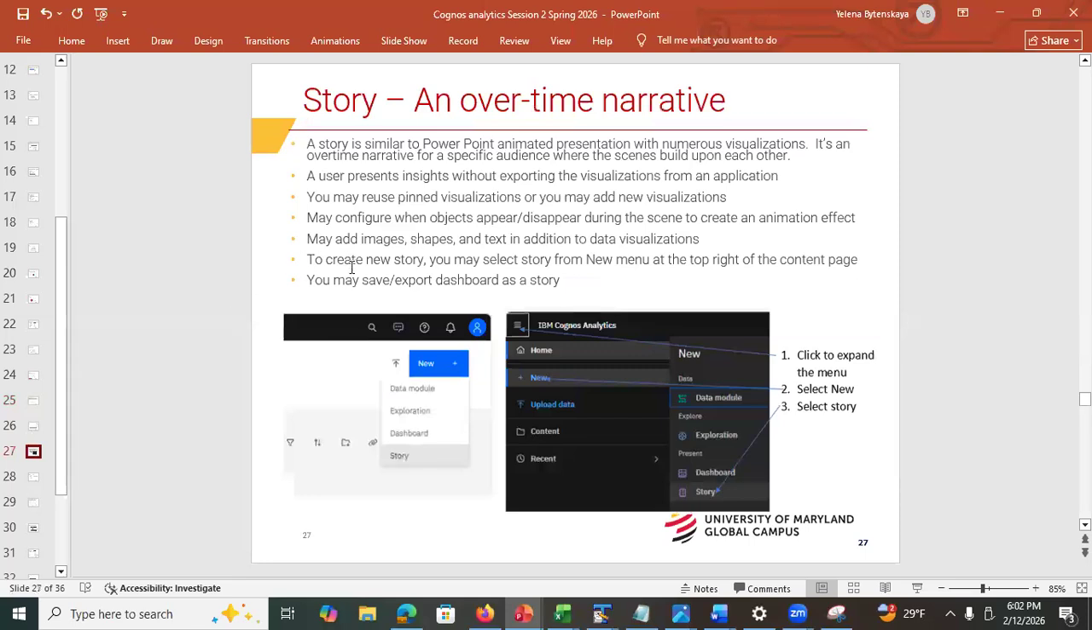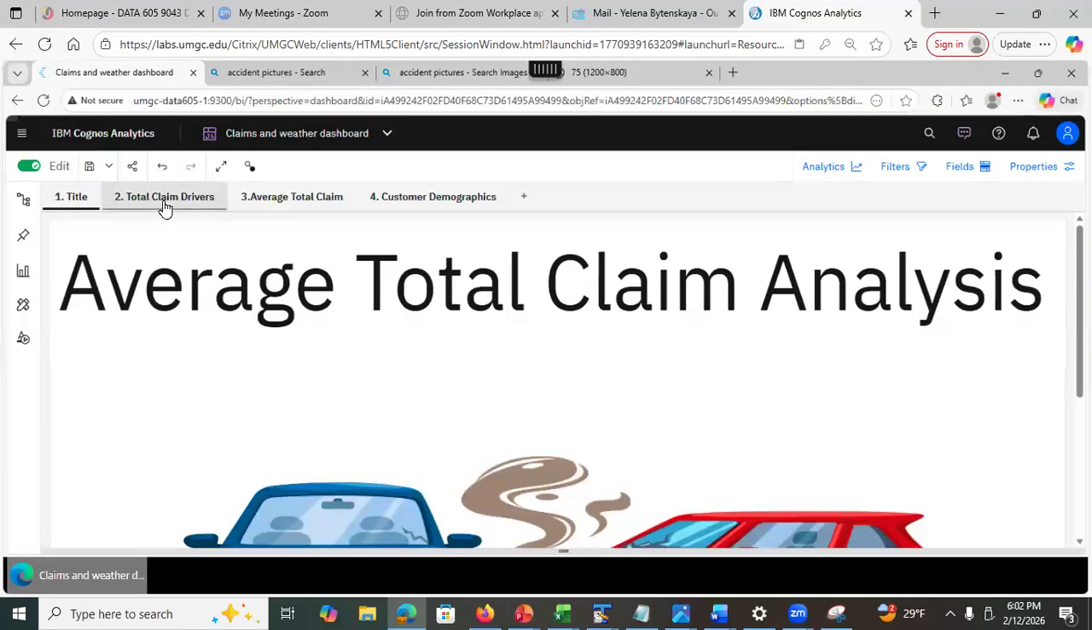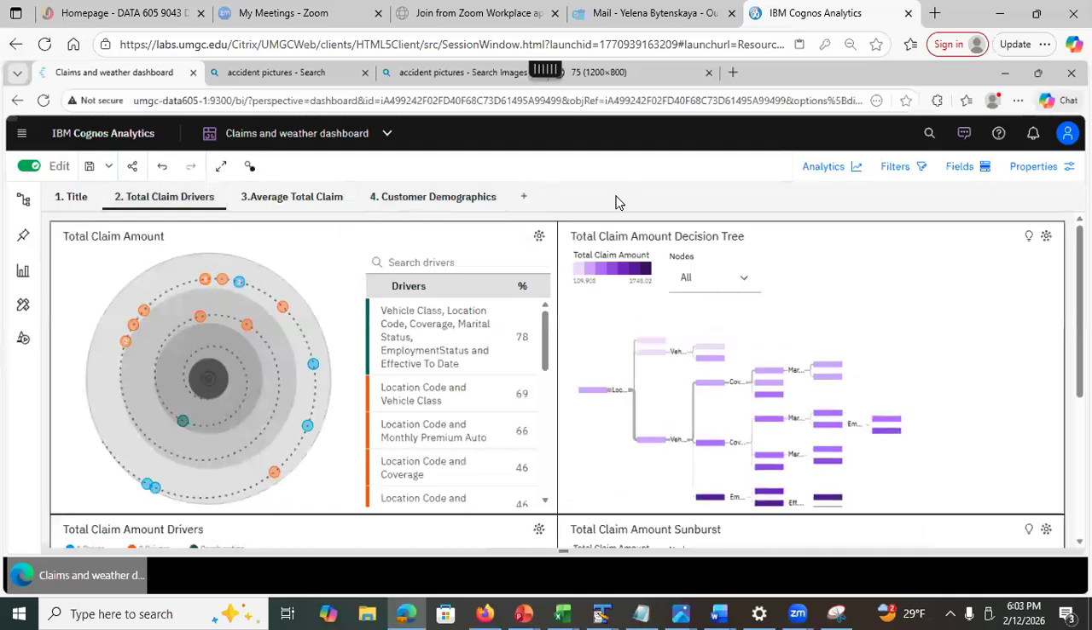What's a story? Well, there are 2 layouts. The first one is a slide layout or a guided journey. Slide is similar to a PowerPoint presentation, and you have numerous visualizations. Within the same slide, you can specify when each visualization becomes visible, right? For example, in here I have 4 visualizations. Maybe I want to see the first one only for the first 5 seconds. Then I want to see those 2 for 10 seconds, and I want to see this one, etc.